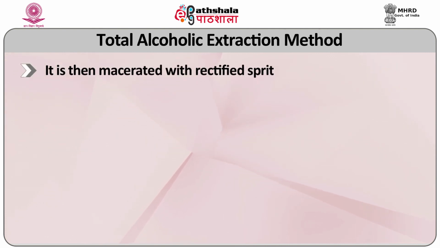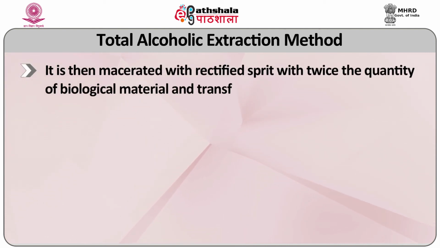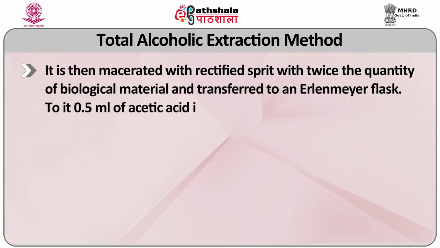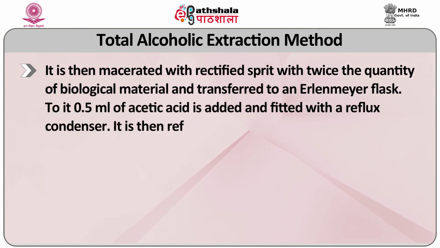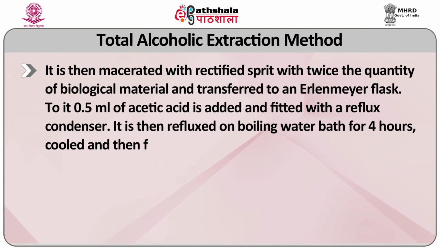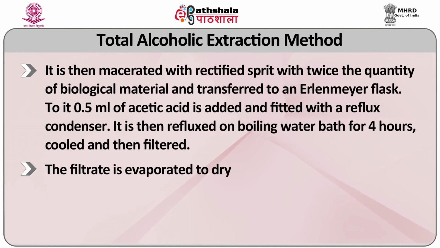It is then macerated with rectified spirit, twice the quantity of the biological material, and transferred to an Erlenmeyer flask. To this, 8.5 ml of acetic acid is added and it is fitted with a reflux condenser. It is then refluxed on a boiling water bath for 4 hours, cooled and then filtered. The filtrate is evaporated to dryness.